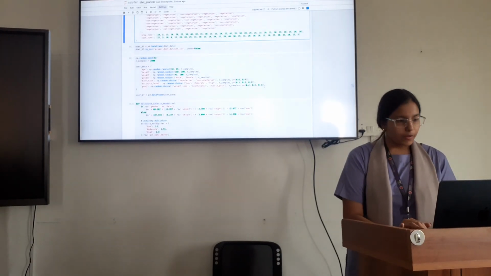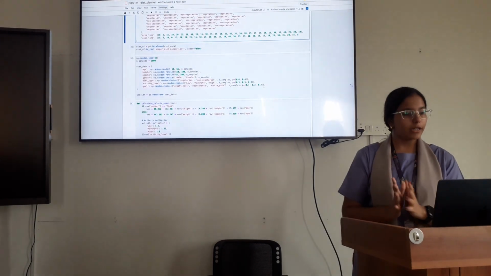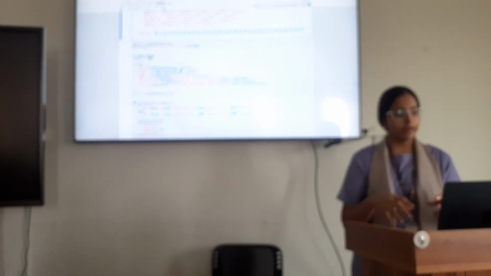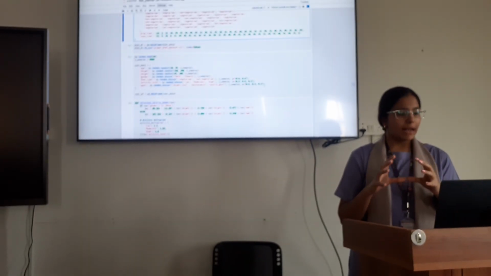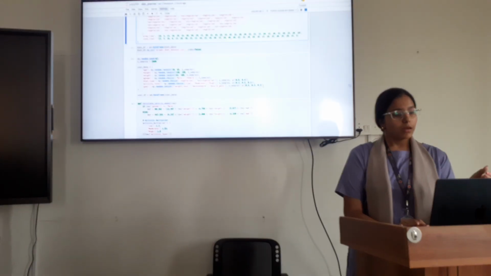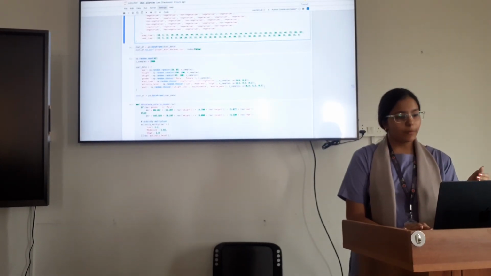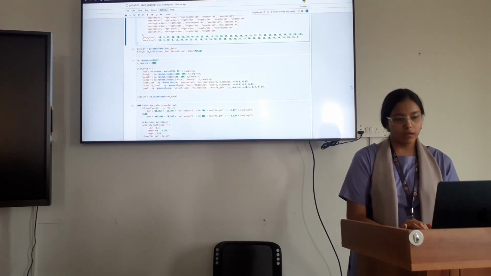Again I have used a DataFrame. Then I have used the function calculate calorie needs, and here I have used the Harris-Benedict equation for calculating calories for males and females, and this is the formula which you can verify later.